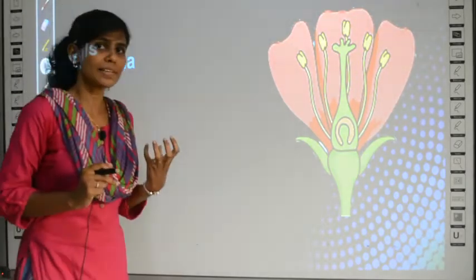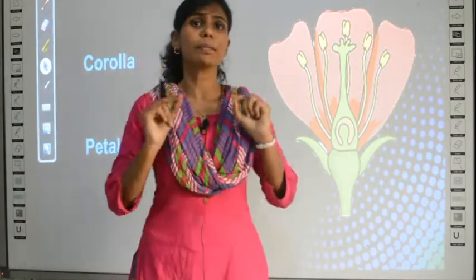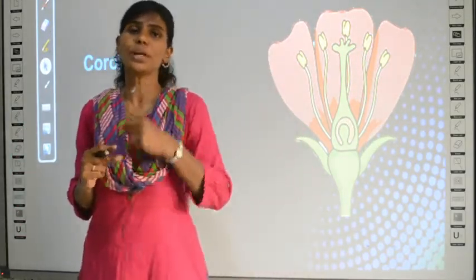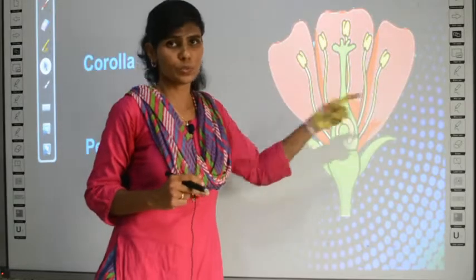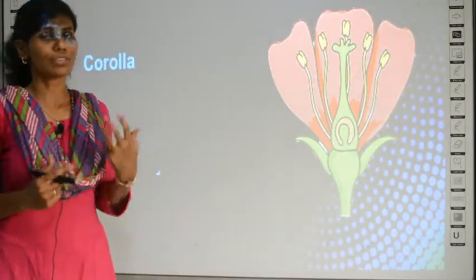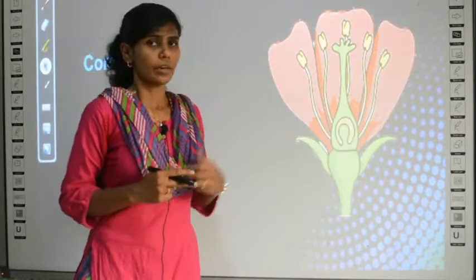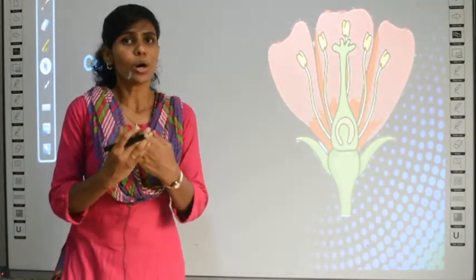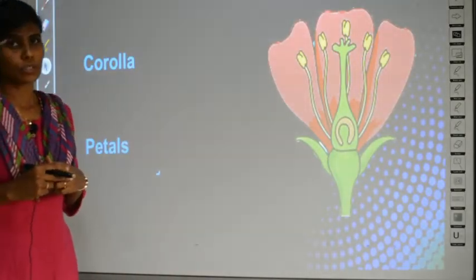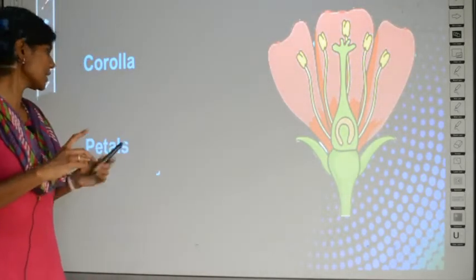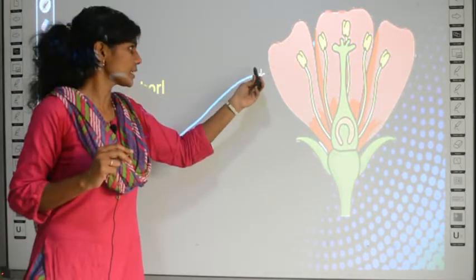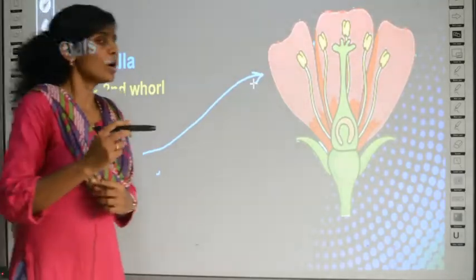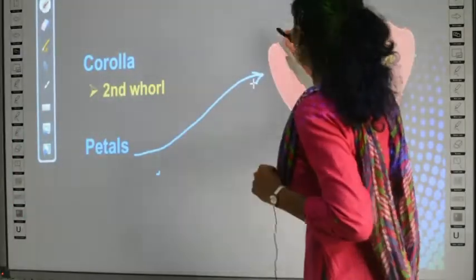So in calyx, what did we study? Totally the leaf-like portions are called calyx, and individual unit is called sepal, right? Similarly here, individually this is called one petal, this is one petal, and this is one petal. This you will be knowing, right? All of us know that these are petals. So many petals together is called by the word corolla. So individual unit is called petal. So this is a petal, and together all the petals together they are called by the word corolla.